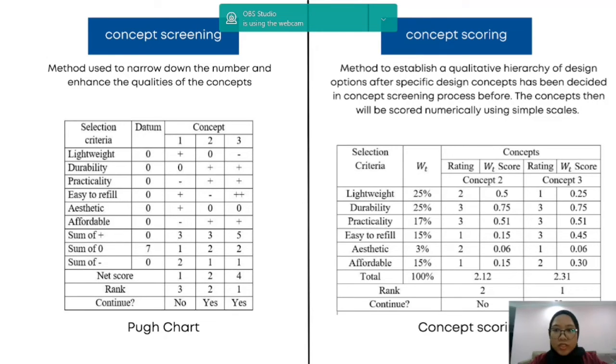And then we will proceed to the concept scoring, which is a method to establish a qualitative hierarchy of design options after specific design concepts have been decided in the concept screening process before. The concepts will then be scored numerically using simple scales. So let's see in the table, the previously selected criteria will be given different weightage, where the most important criteria will be given the highest weightage and the less important criteria will be given the lowest weightage. Then the weightage score for each of the concepts will be calculated, arranged just like before, and then we will decide which is the best concept for our device.